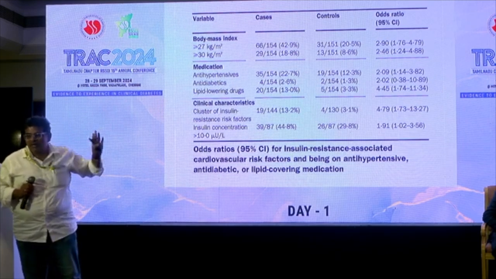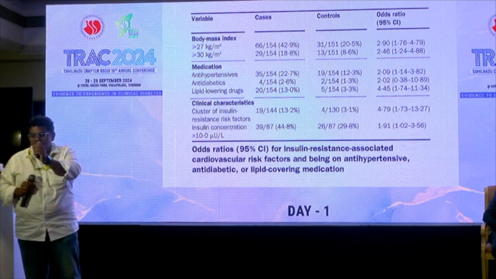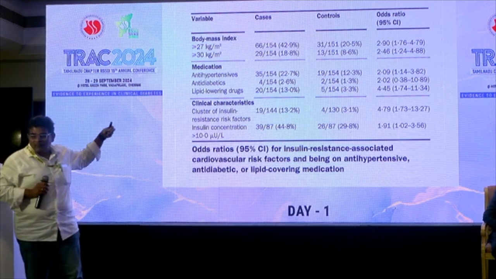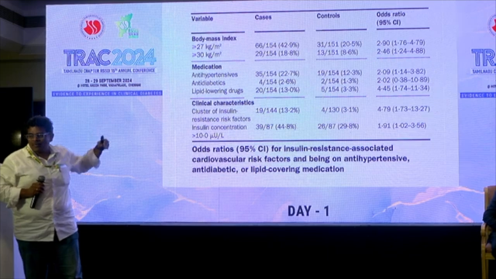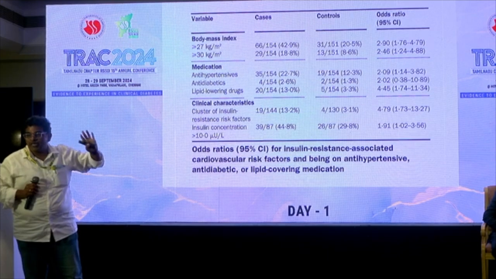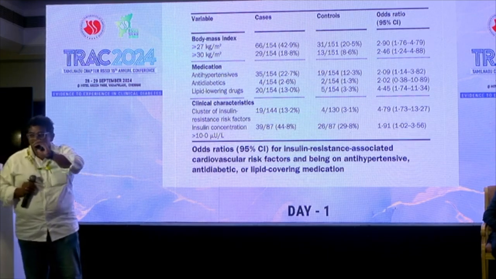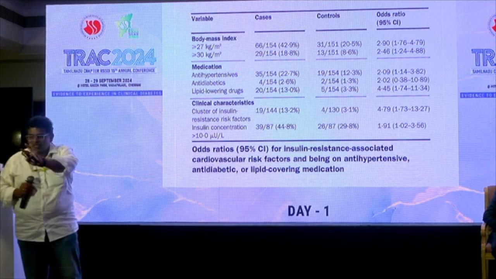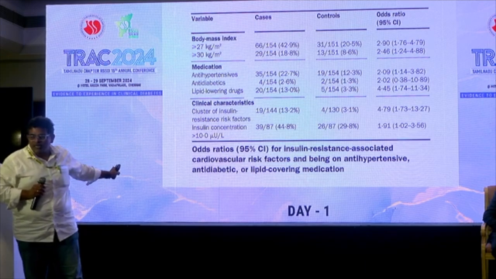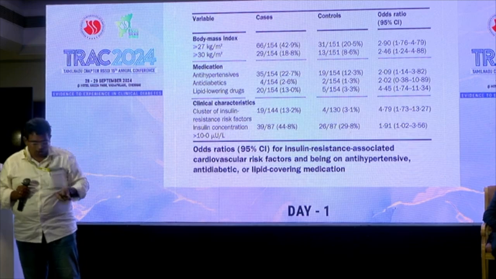The second point, which is very characteristic, is that if people are taking antihypertensive medication, anti-diabetic medication, or anti-lipid medications, whether it is hypertension, lipids or glucose, the odds ratio of having androgenic alopecia is higher. And not only that, if various factors associated with insulin resistance are increased, the androgenic alopecia incidence is higher. Also, if the serum insulin level in the body goes above 10, the odds ratio of androgenic alopecia is again higher.